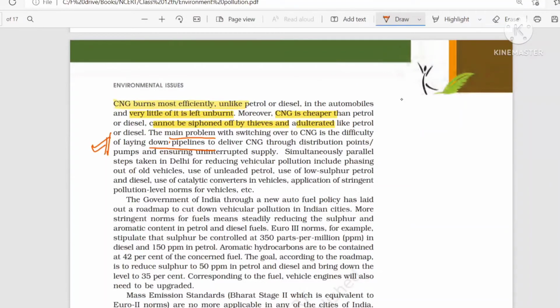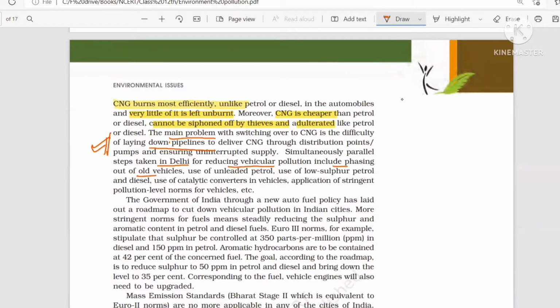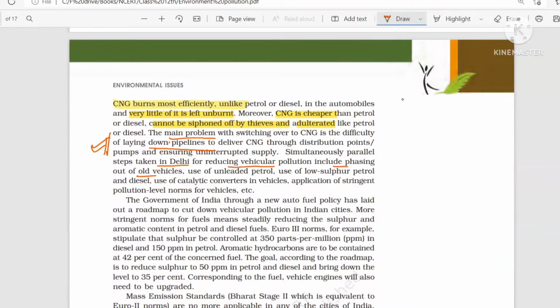In the meantime, the Delhi government was taking a step to reduce pollution from vehicles by removing old vehicles. Vehicles more than 10 years old are not allowed to be sold. Obviously, that vehicle will be waste, and people will keep on changing, so that new vehicles will come with new stringent norms, the engine will be well equipped, and as a result pollution can be controlled.